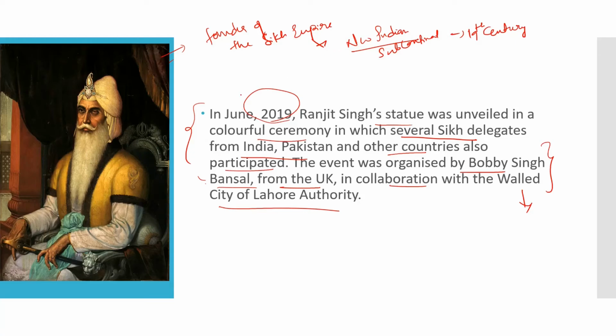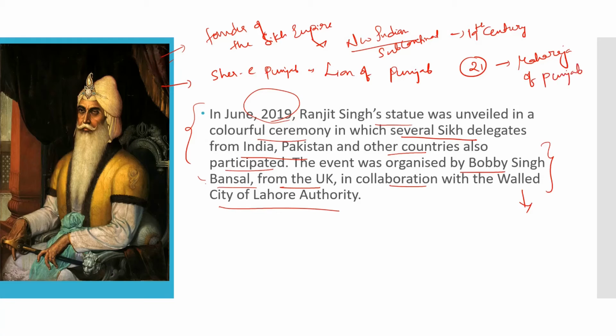If we see the names given to him, he is known as Sher-e-Punjab. What does it mean? He is considered to be the Lion of Punjab. At the age of 21, he was proclaimed as the Maharaja of Punjab.